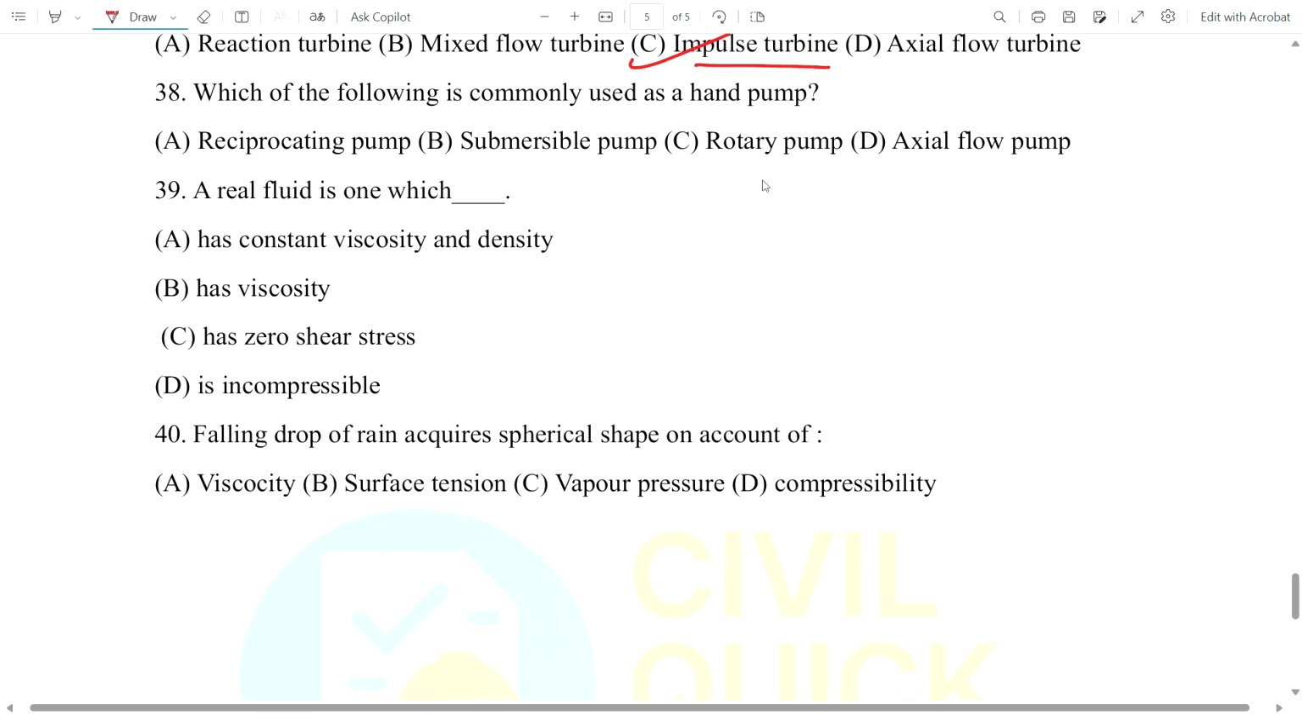Okay. Now 38. Which of the following is commonly used as a hand pump? Reciprocating, submersible, rotary, or axial flow pump. 38 is option A, reciprocating pump.